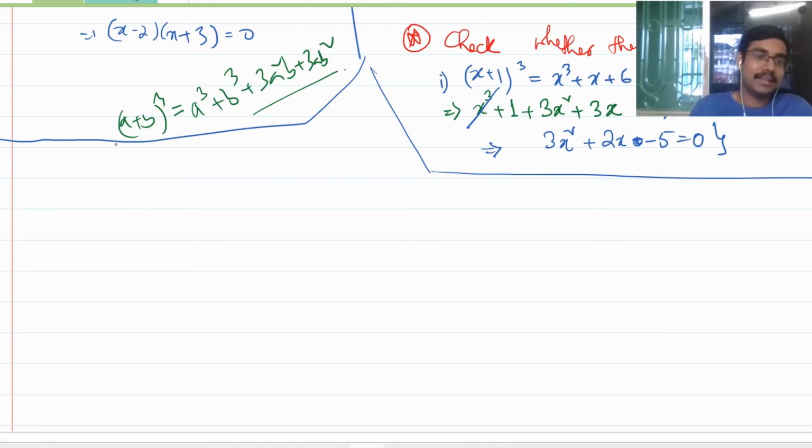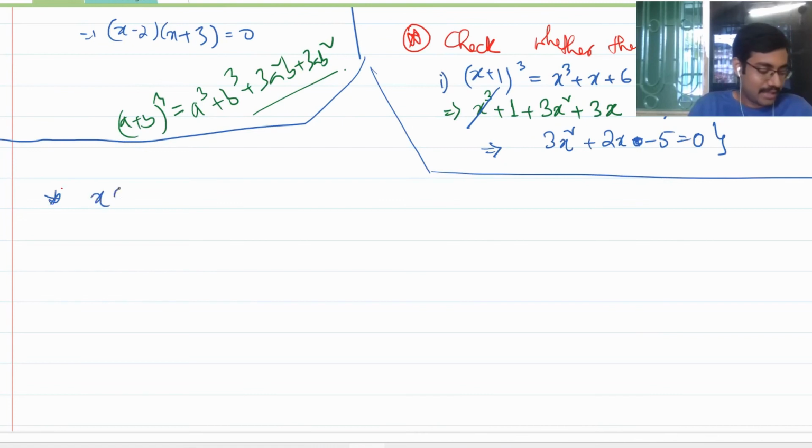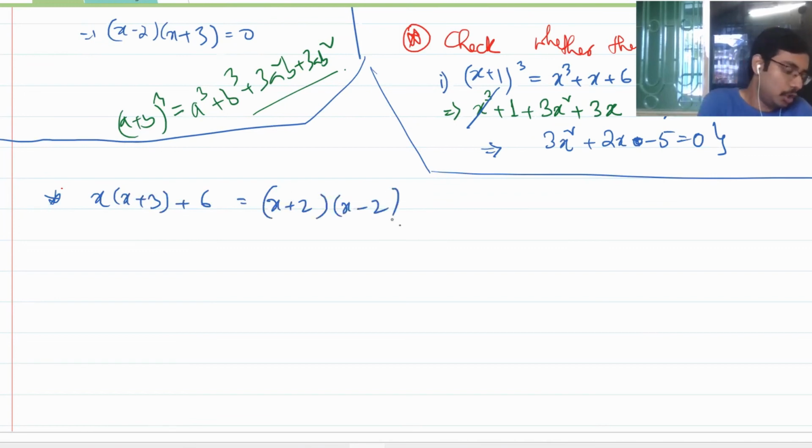So can you comment on this? x times x plus 3 plus 6 is equal to x plus 2 times x minus 2. Does it look quadratic to you? Check whether this is quadratic or not. Okay, so let's crack it.